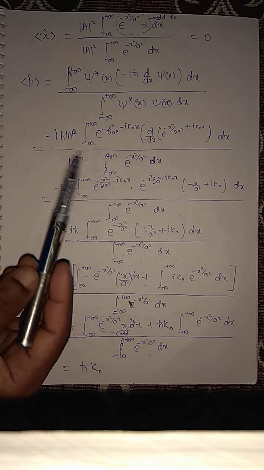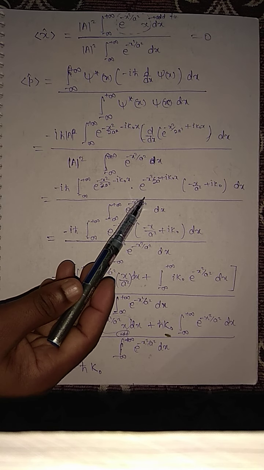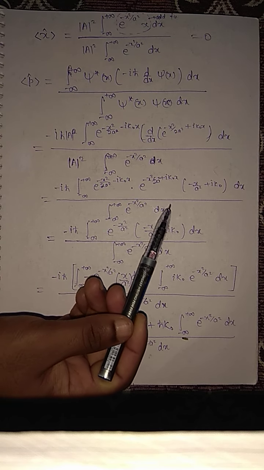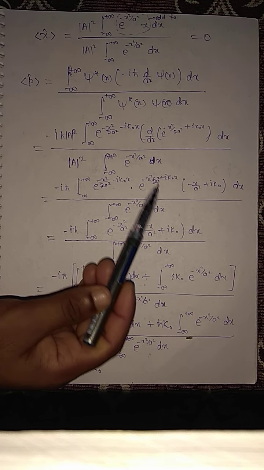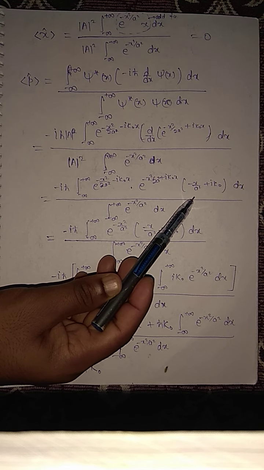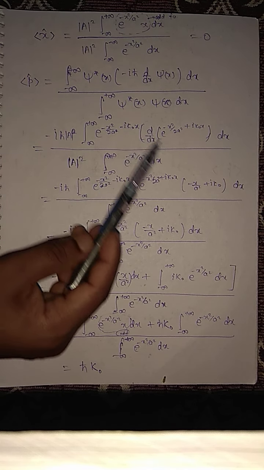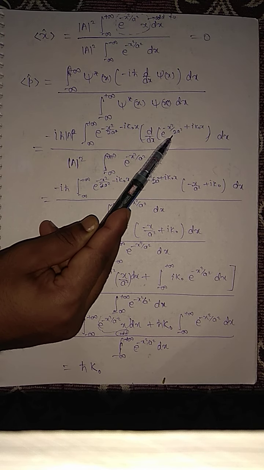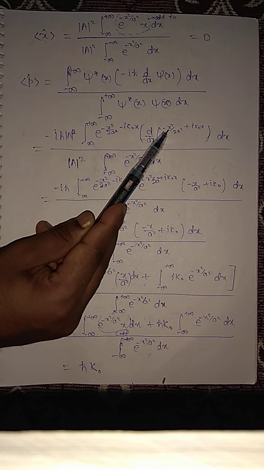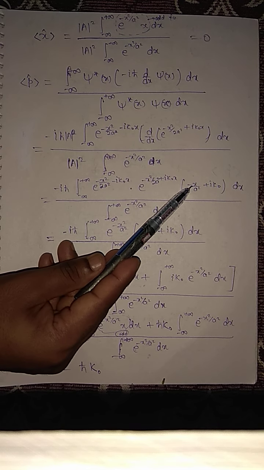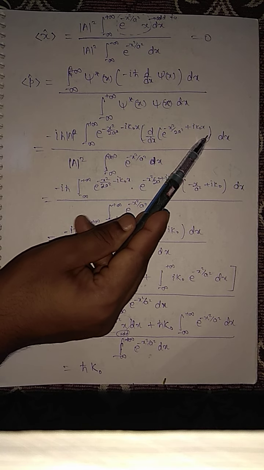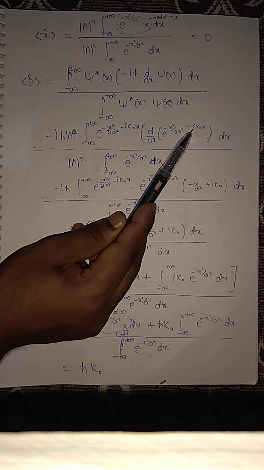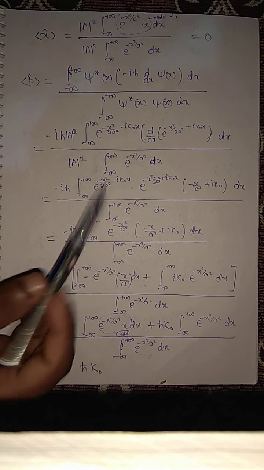Differentiation of minus x squared by 2a squared gives this, multiplied by minus x by a squared, because differentiation of minus x squared will be minus 2x and the 2 will be cancelled. So your remaining term is minus x by a squared plus i k naught, because the derivative of x is 1, so you have only i k naught dx.